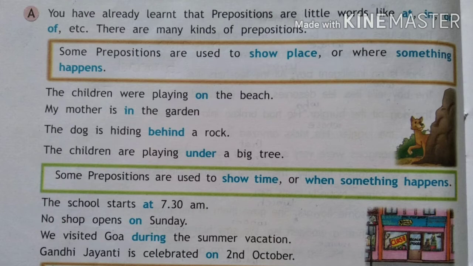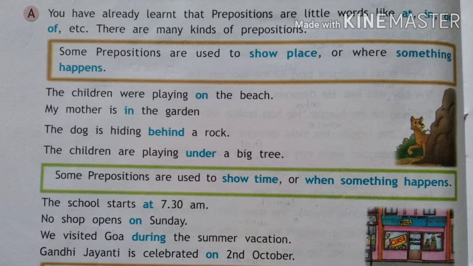The dog is hiding behind a rock. So again it is showing the place where the dog is hiding. The children are playing under a big tree. So again this shows where the children are playing. So these words on, in, behind, under, they are the prepositions. They are showing some connection of that noun where it is happening.